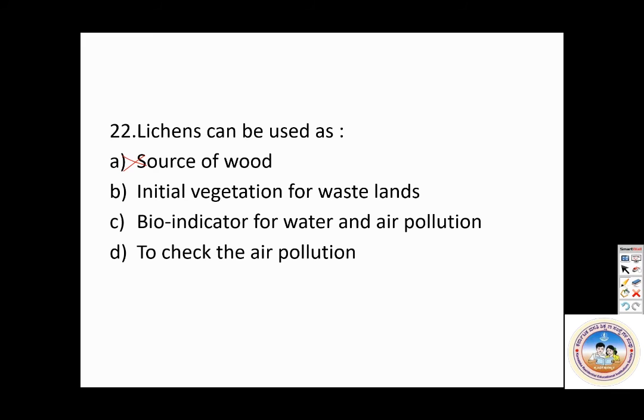So initial vegetation of wastelands is wrong. Bioindicator of water and air pollution is correct. They are indicators of air and water pollution.